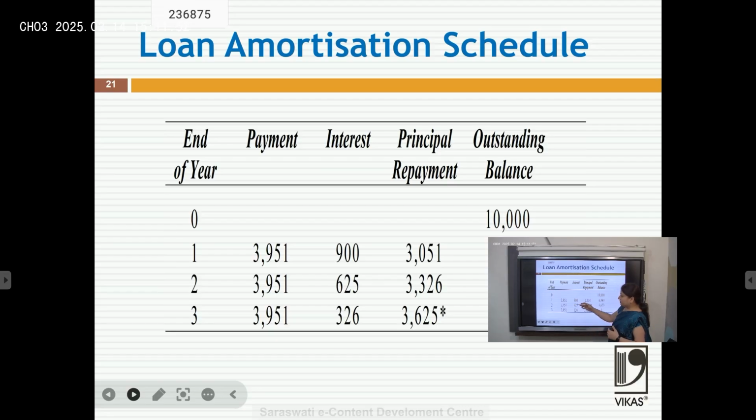In a similar way, we see that he is paying more interest in the initial installments. That's why it is said that whenever you take a loan, try to pay a larger amount as installment at an earlier stage, because in early installments you pay more interest and less principal. Like in this example, 900 interest and 3051 principal.